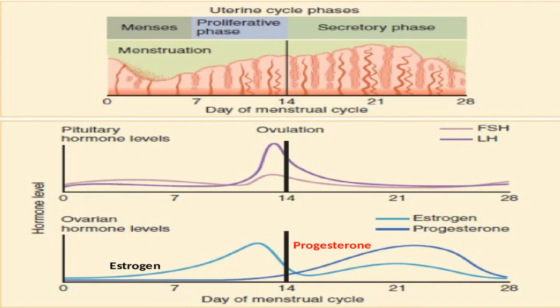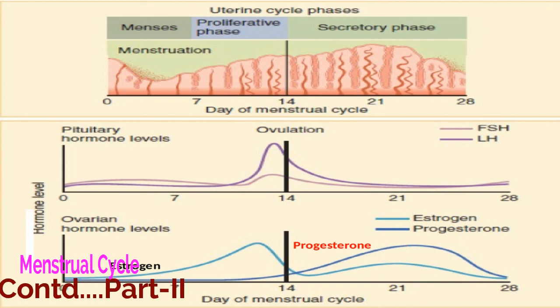The hormonal overview of the uterine cycle shows that from day 5 of the menstrual phase, estrogen starts increasing and reaches its highest during the proliferative phase, and then starts declining, and in the secretory phase its levels start increasing again. However, progesterone marks its entry after ovulation and reaches its maximum during the secretory phase. So that was the end of the uterine cycle. Now